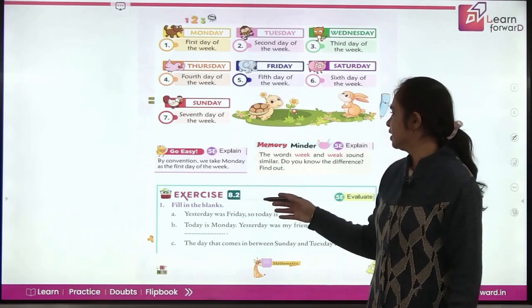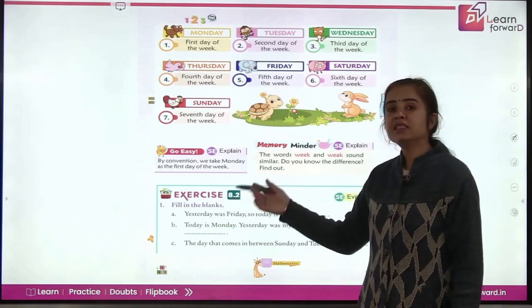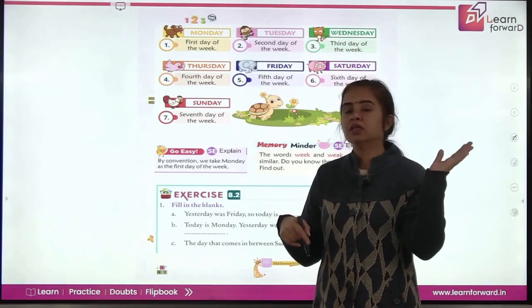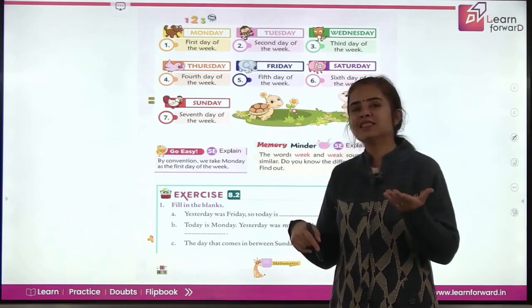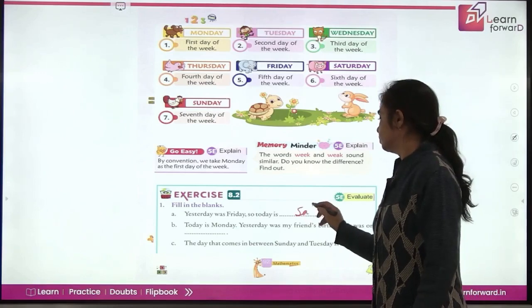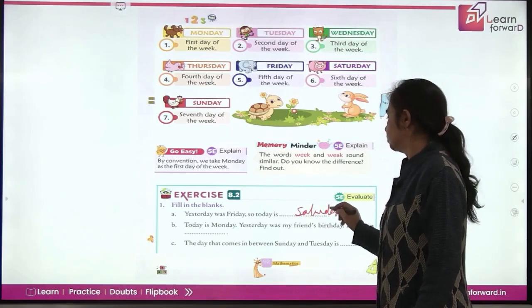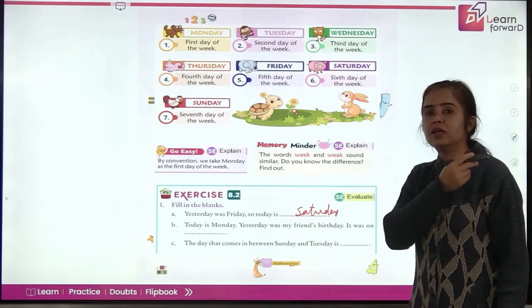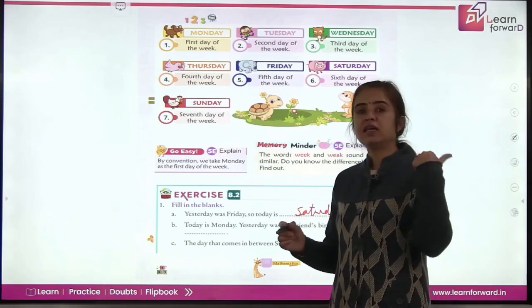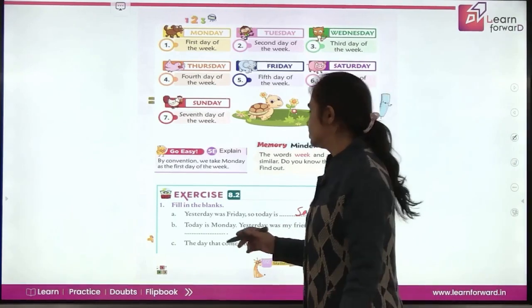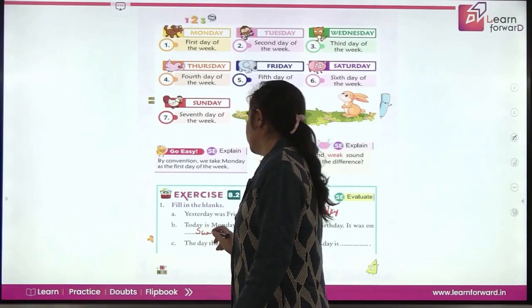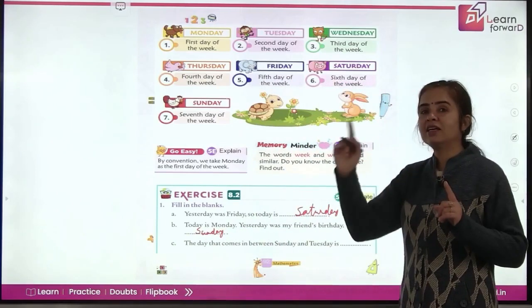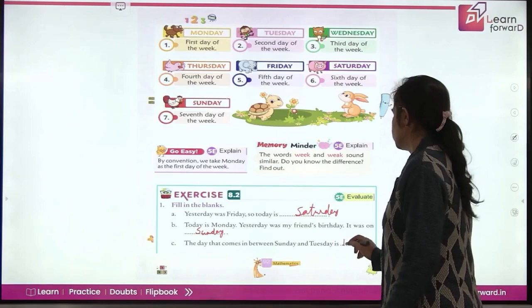Now here's an exercise. Fill in the blanks. Yesterday was Friday. So what is the day today? Yesterday means the day gone. So it was Friday. What is the day today? Saturday, yes. Today is Monday. Yesterday was my friend's birthday, gone day. And it was on, what was the day? Before Monday, it was Sunday. You enjoyed your weekend on your friend's birthday. The day that comes in between Sunday and Tuesday. Exactly, good. This is Monday.